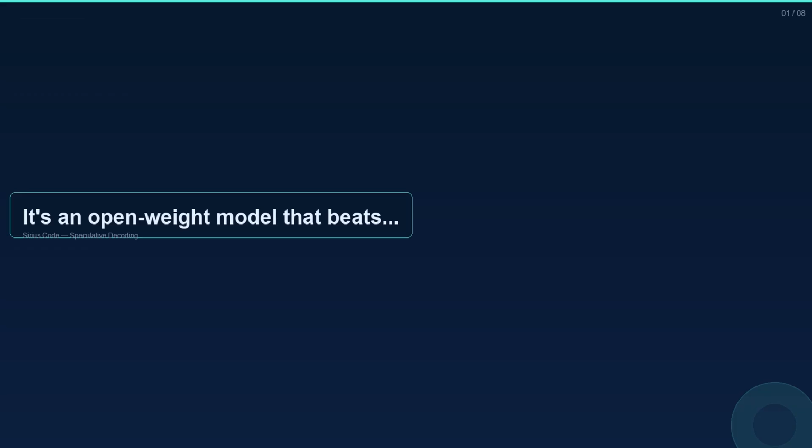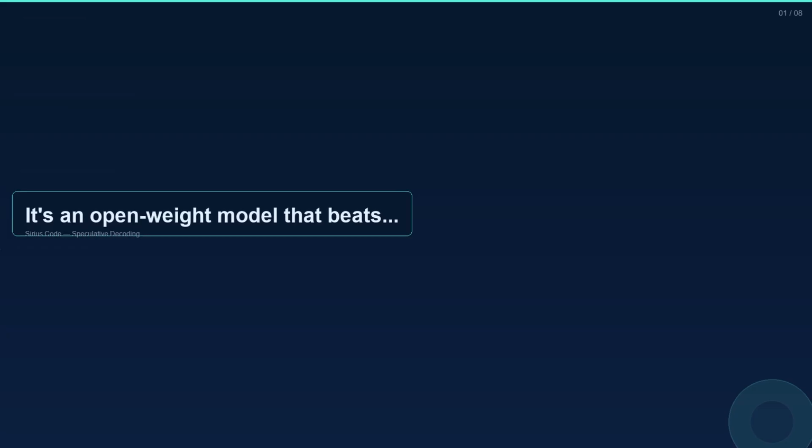Today we are going to break down exactly how Minimax pulled this off, what their sparse attention architecture actually does under the hood, and why this might be the most important open source AI release of 2026.